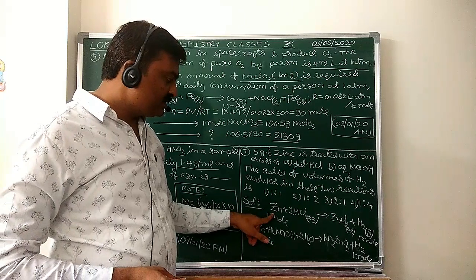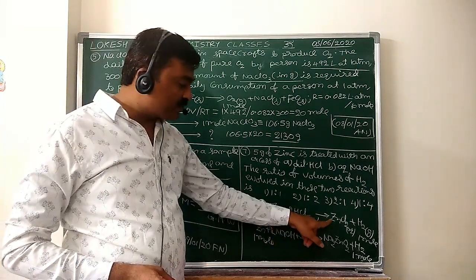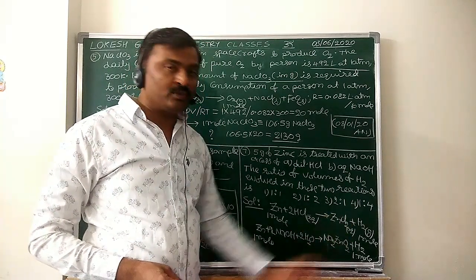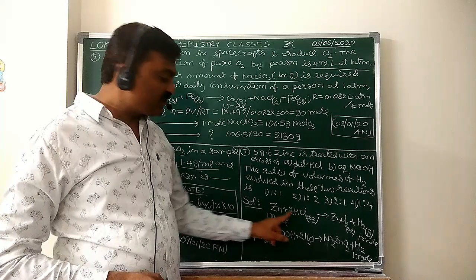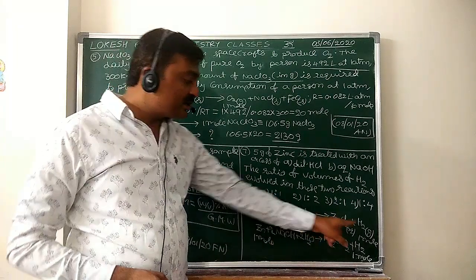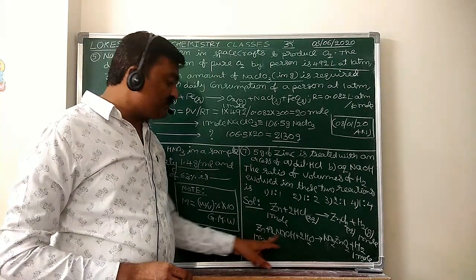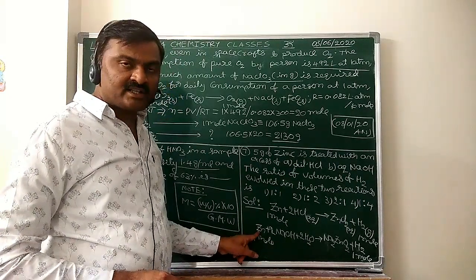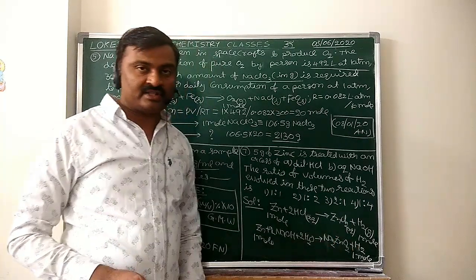Now zinc reacts with 2 moles of HCl and forms zinc chloride and 1 mole of hydrogen gas. So in the reaction with dilute HCl, from 1 mole of zinc, you will get 1 mole of hydrogen gas. Next, zinc on reaction with NaOH aqueous solution gives sodium zincate and hydrogen gas.